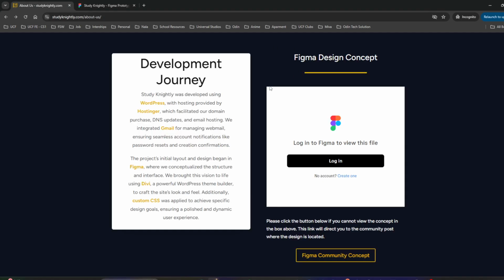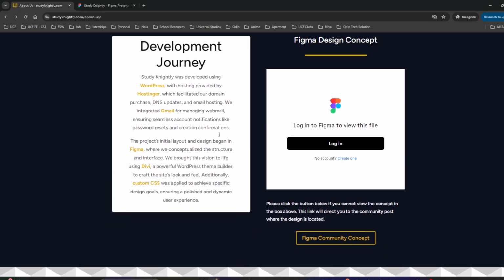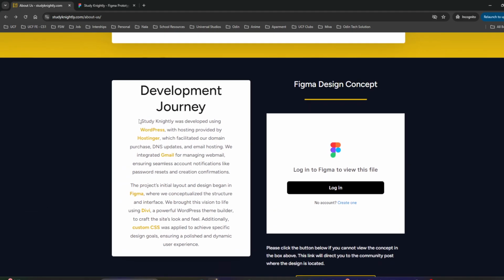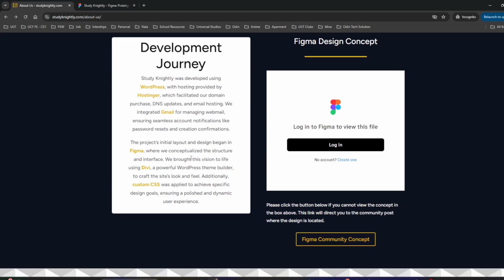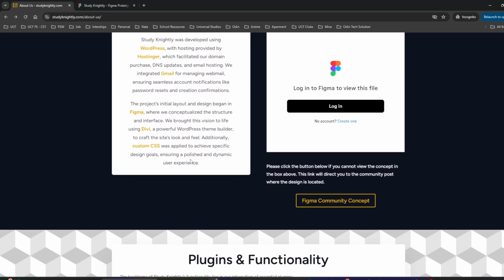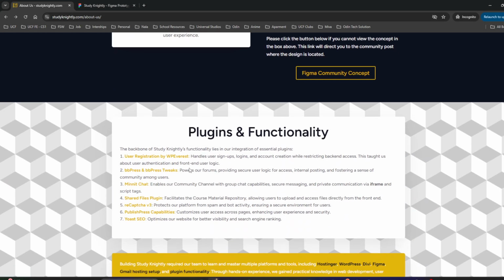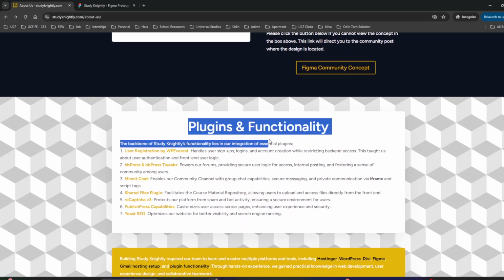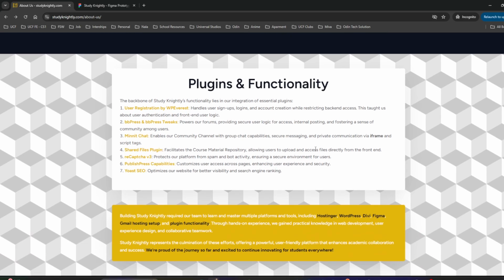Going back to the About Us page, it goes through our specific journey, what we went through, and what we learned: WordPress, Hostinger, the Gmail hosting, email site, Figma, Divi, and custom CSS, as I mentioned previously. We also give a lot of credit to the different plugins we utilized and the developers that allowed us to make this website successful.